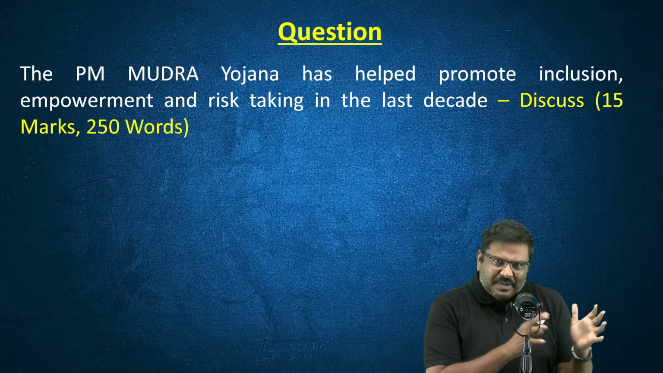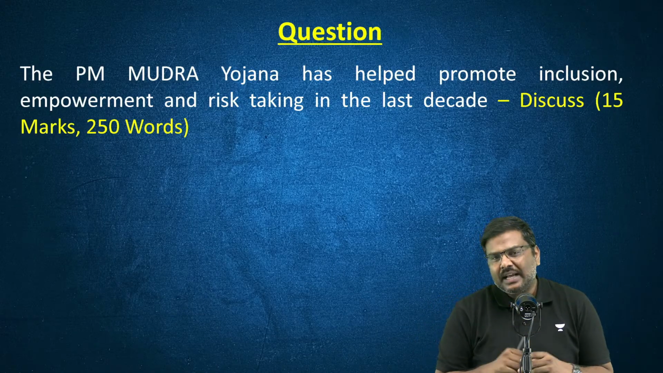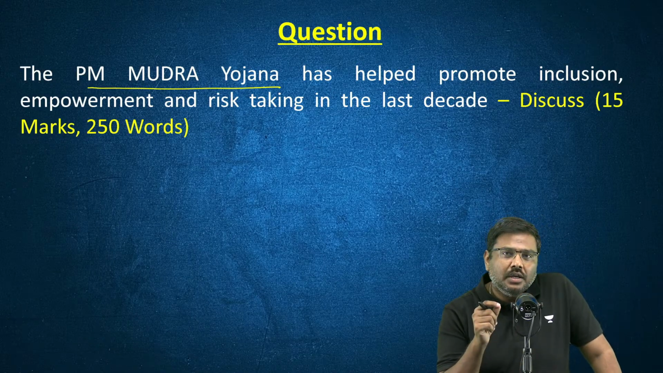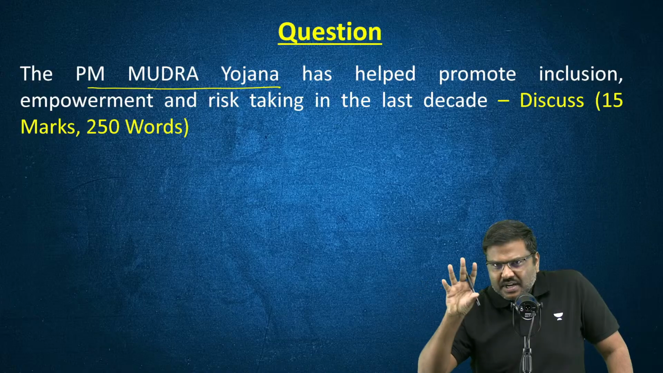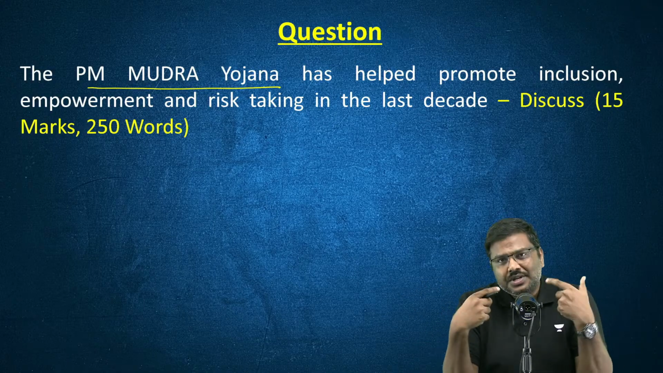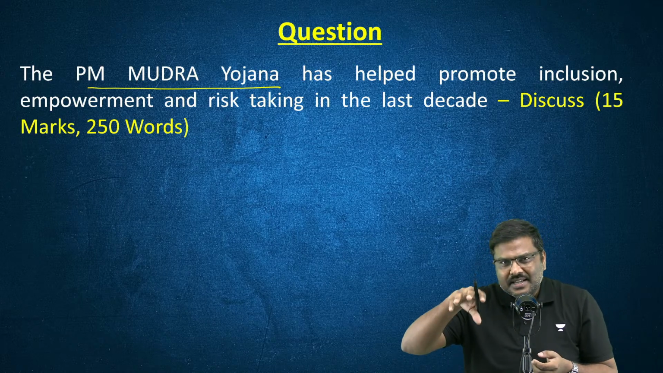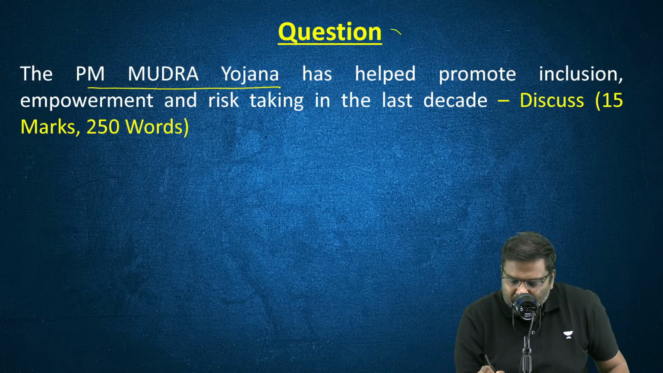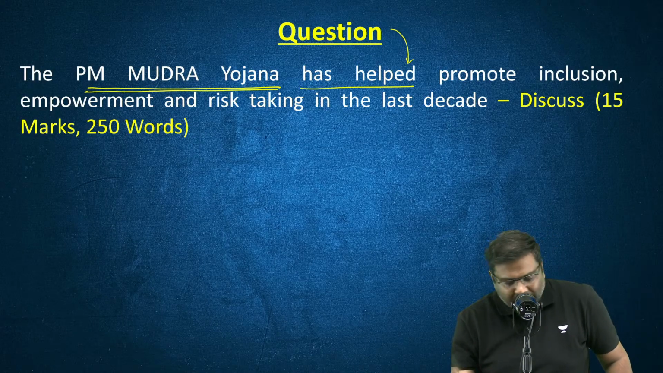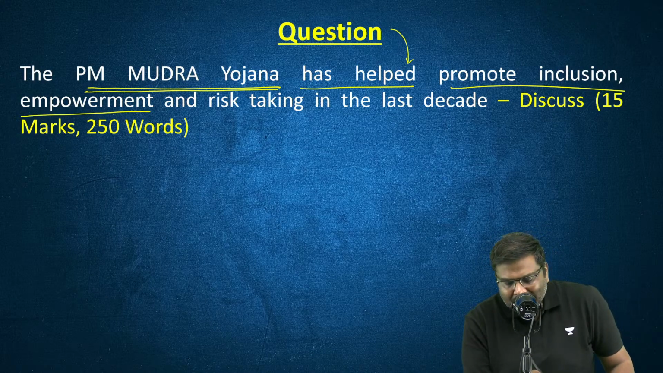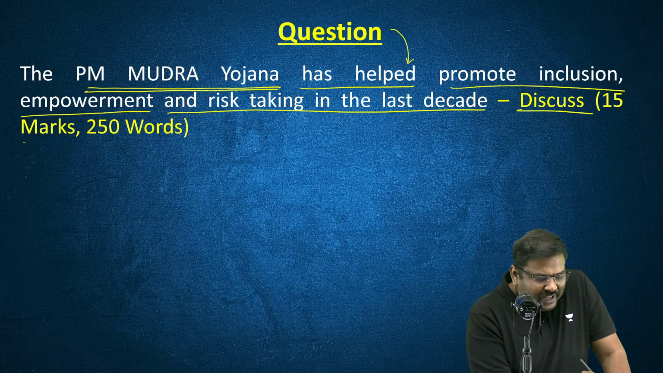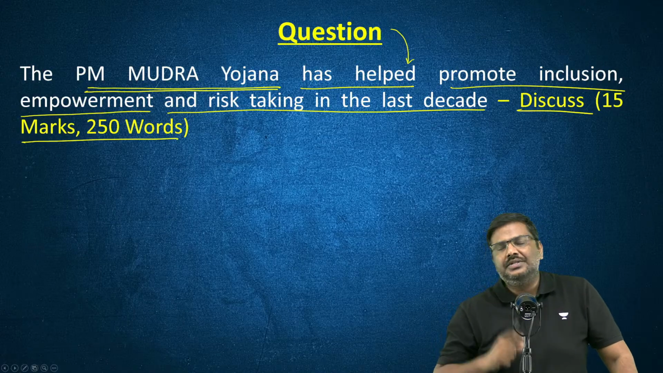Now, let me start the discussion. The first initiative that I'll be discussing will be PM Mudra Yojana. The model of the discussion will be very simple. First, I'll give you a question: what kind of question or questions can be asked in the mains? Then I'll discuss the initiative. So please have a look at the question now. The PM Mudra Yojana has helped promote inclusion, empowerment, and risk taking in the last decade. Discuss. 15 marker in 250 words.